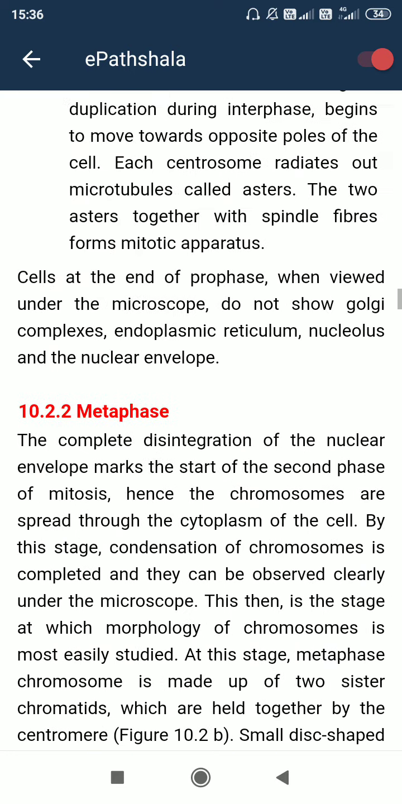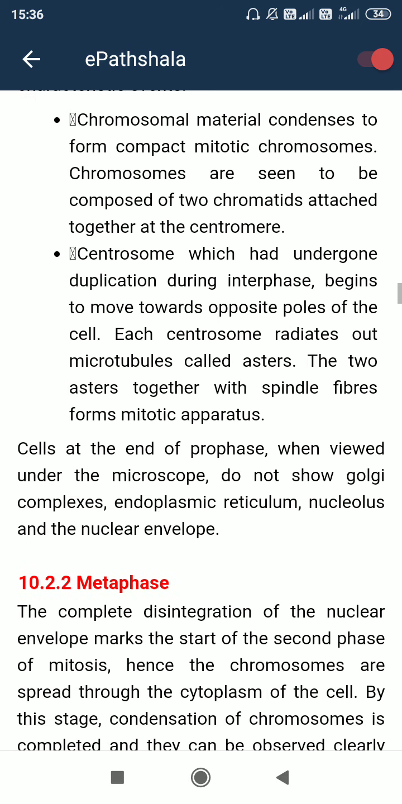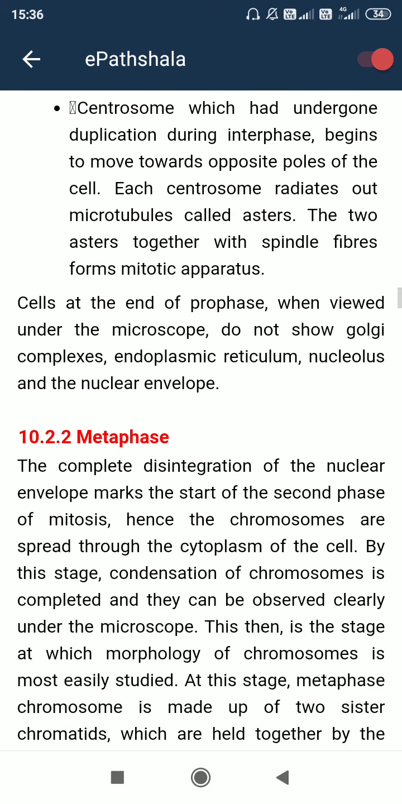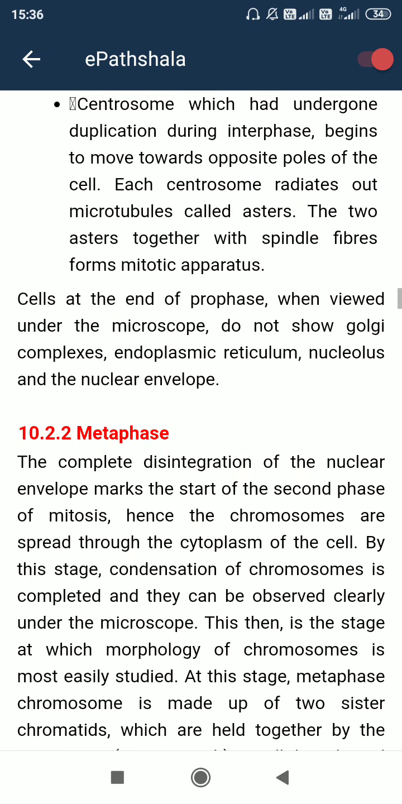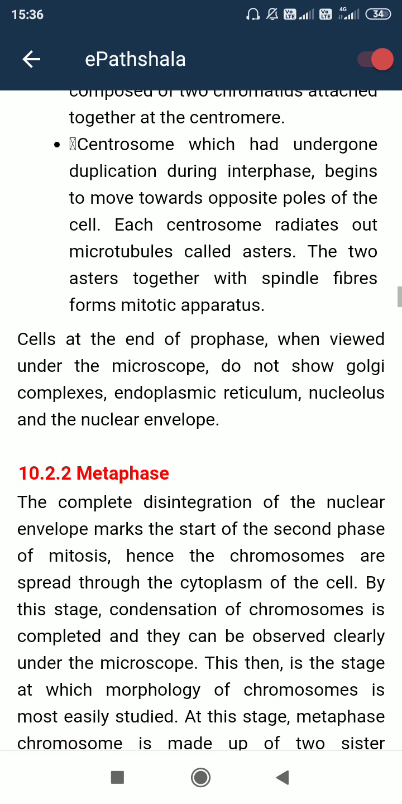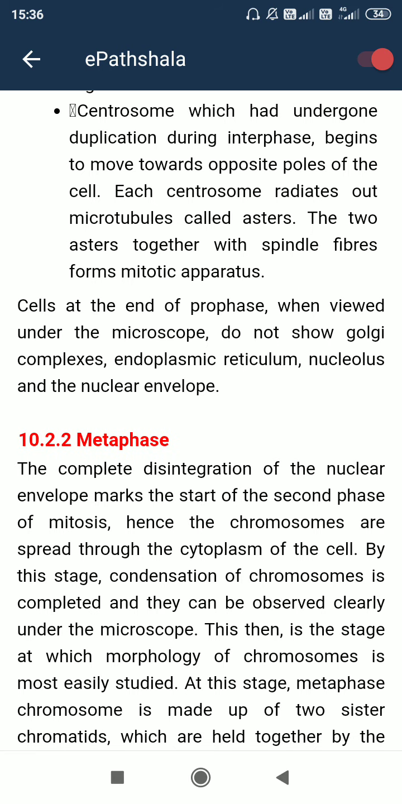So what is the starting? That's why in prophase what is happening, see, the chromosomal material condenses, meaning water removal, and it gets condensed to look like a chromosome structure, like 2 chromatids only. So after this, see, 2 prominent chromatids appearing, so condensation is occurring.